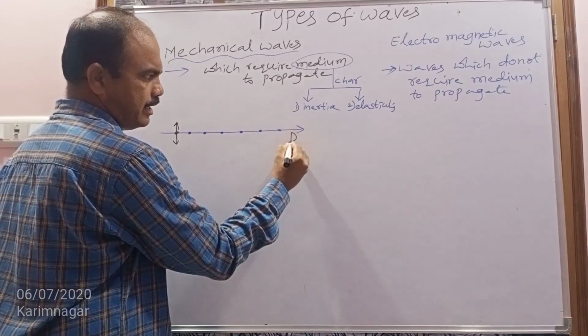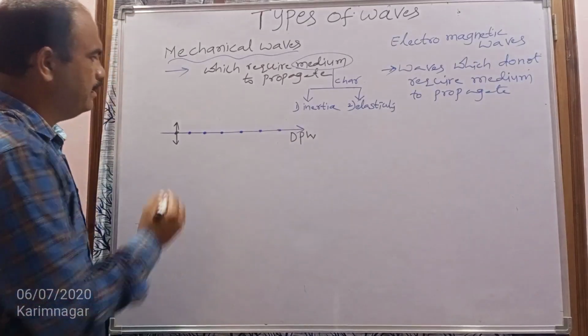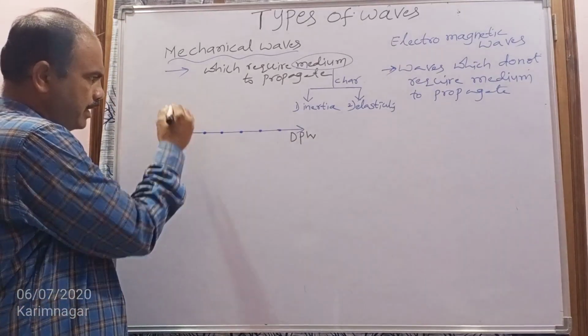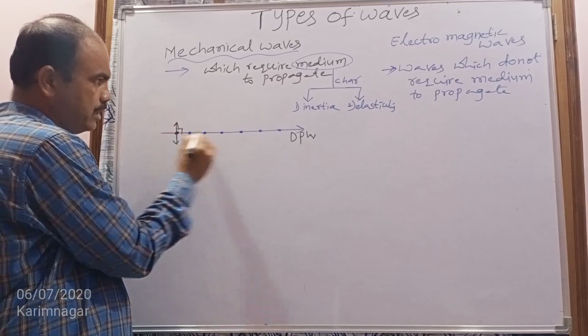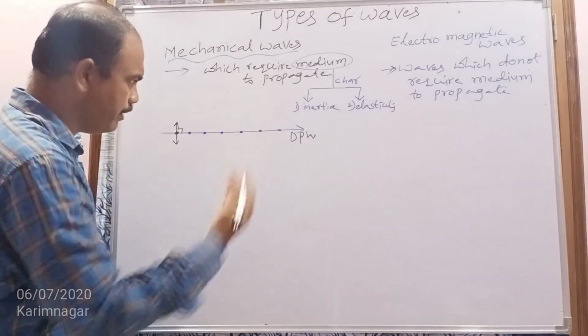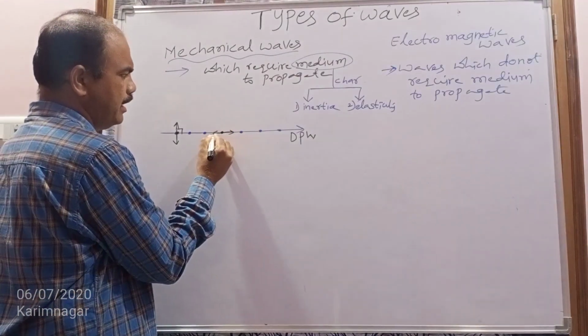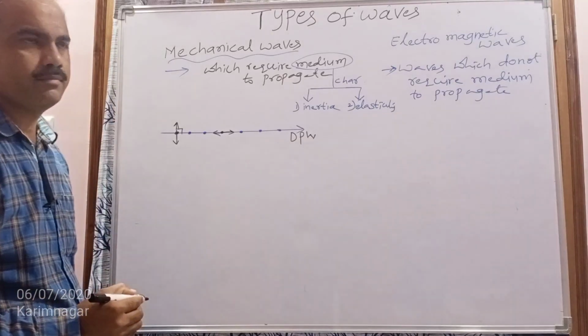Let us consider this is the direction of propagation of the wave. The medium particles may vibrate perpendicular to the direction of propagation of the wave, and in some other mediums, these particles may vibrate in the direction of propagation of the wave.